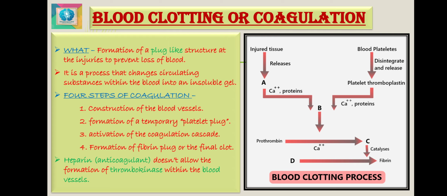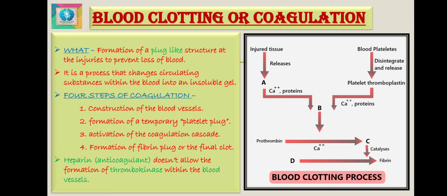So for this, we should understand the exact mechanism of how blood clotting or coagulation takes place. Step by step, we are going to discuss it. I have tried to show you a flow chart of this mechanism. So let's discuss the mechanism of blood clotting. Blood clotting involves a series of chemical reactions taking place in a rapid sequence.